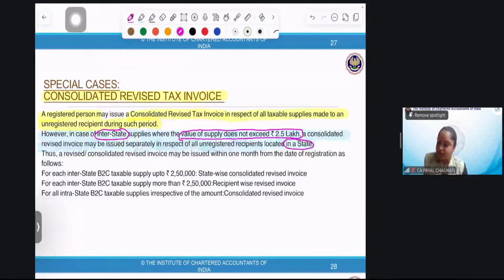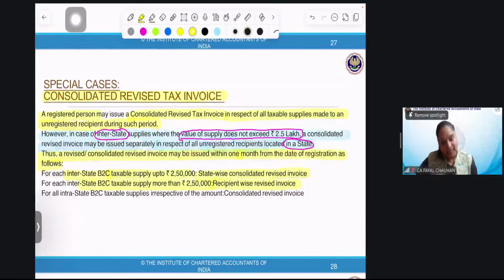Thus, a consolidated revised invoice may be issued within 1 month from the date of registration. That is the same thing, within 1 month. A summary recap: if it is interstate and the transaction is business to consumer, with taxable supply up to 2.50 lakh, not exceeding that, then a state-wise consolidated revised tax invoice needs to be issued. But if it is a B2C transaction and the value is more than 2,50,000, then a recipient-wise revised invoice needs to be issued, right?